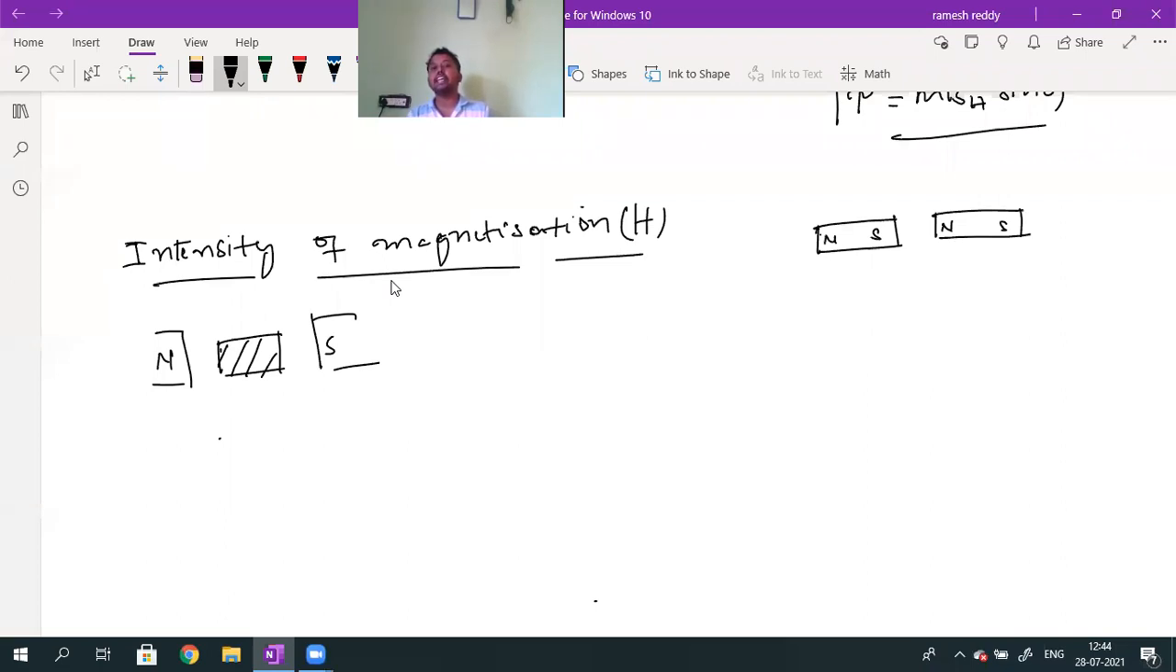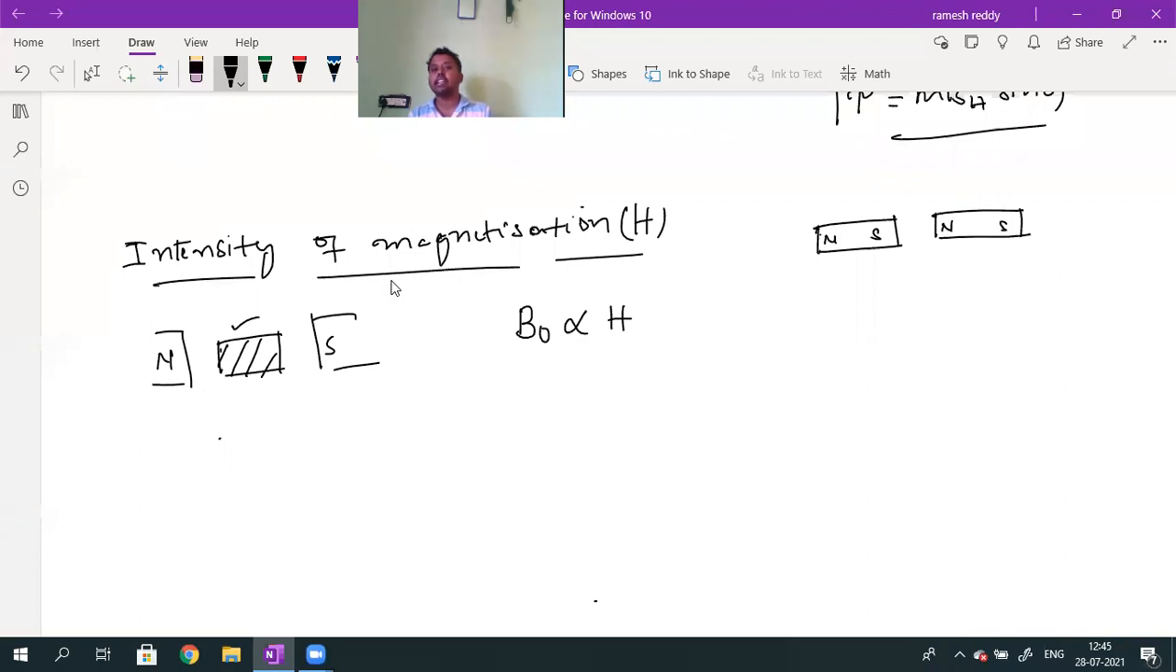Actually, intensity of magnetization means the strength of the magnetizing field. If you apply a stronger magnetizing field, the material will be magnetized to a greater extent. If the applied magnetic field is weaker, the extent of magnetization will be less. Whether it is magnetized more or less is decided by the magnetic field induction. In free space, between the two poles, the magnetic field induction is directly proportional to the field strength.